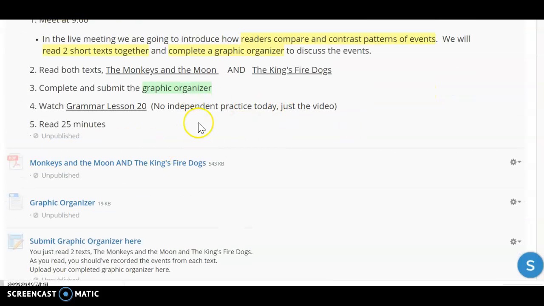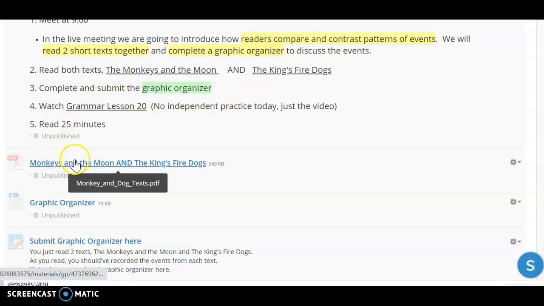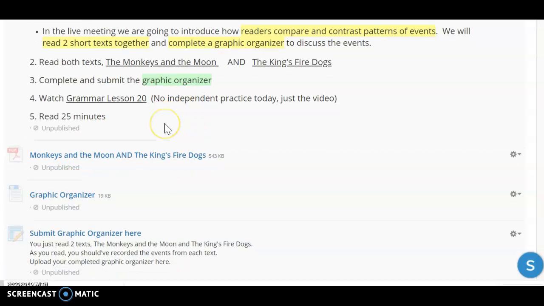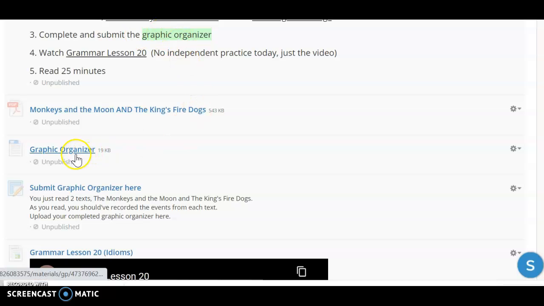After our meeting, you are still going to read 2 texts. They are very short. They are right here. There's one about monkeys in the moon and the other one about the king's fire dogs. After that, you are going to complete and submit this graphic organizer to this assignment right here.